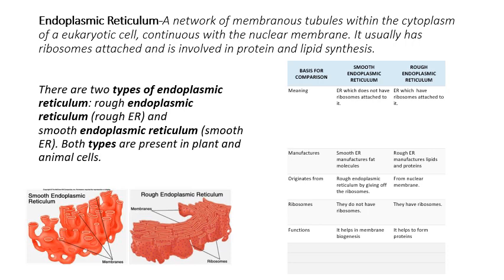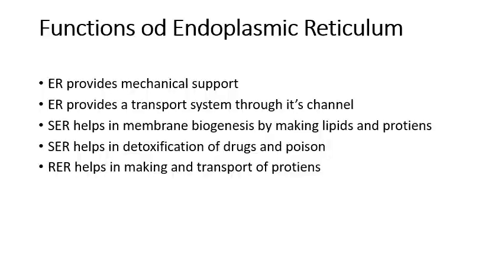Now see the manufacturing: in smooth endoplasmic reticulum, fat molecules are made, while in rough endoplasmic reticulum, lipids and proteins are formed. To smooth endoplasmic reticulum, ribosomes are not attached, and to rough endoplasmic reticulum, ribosomes are attached.